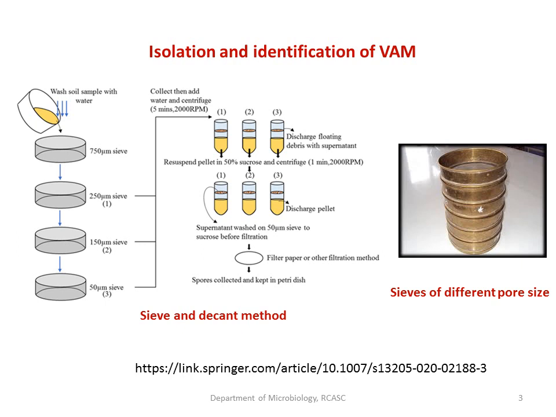As the pore size decreases, we can see the separation of the different sizes of the sporocarp, as well as the soil particles which would have got adhered onto the sieves. Carefully remove the particles which have been stuck on each of the sieves.